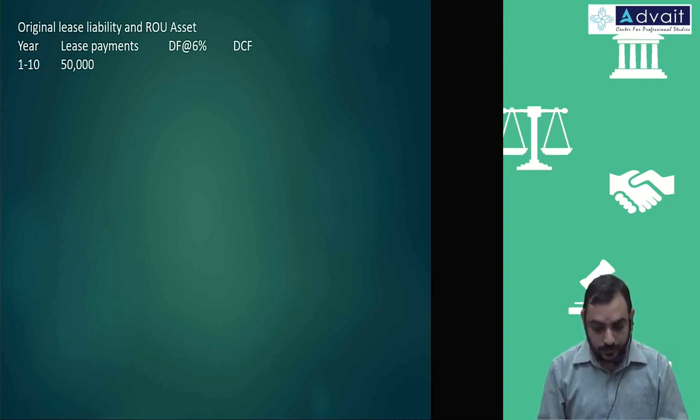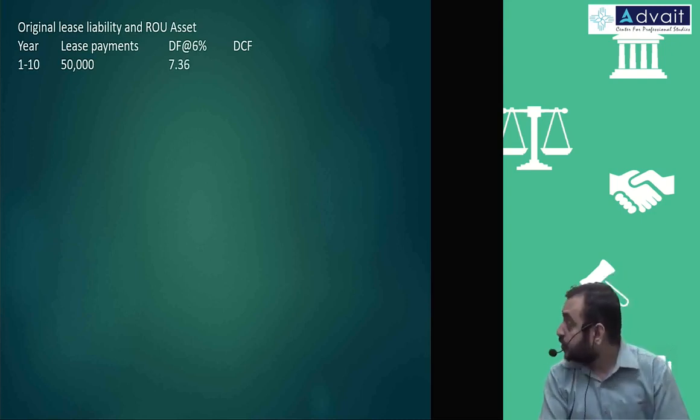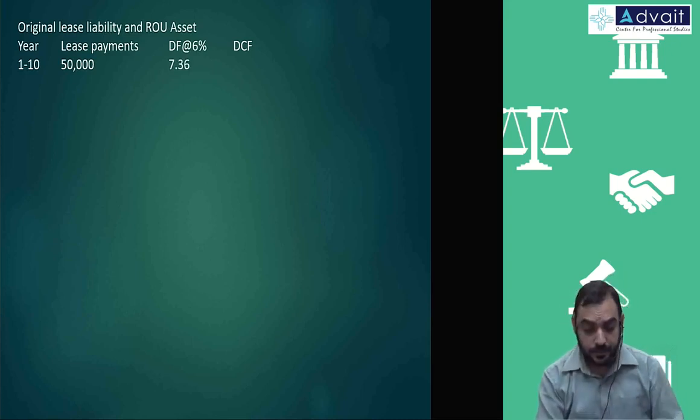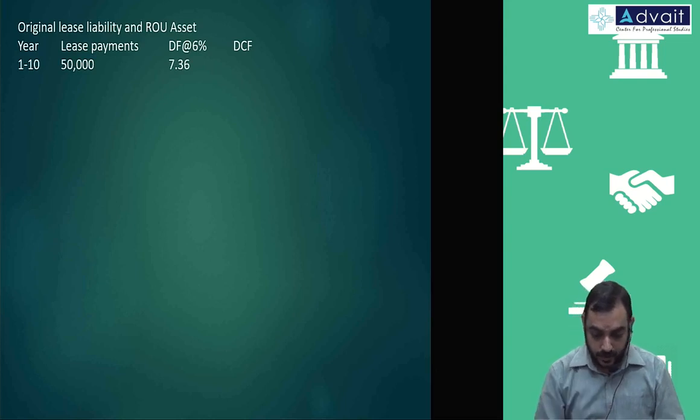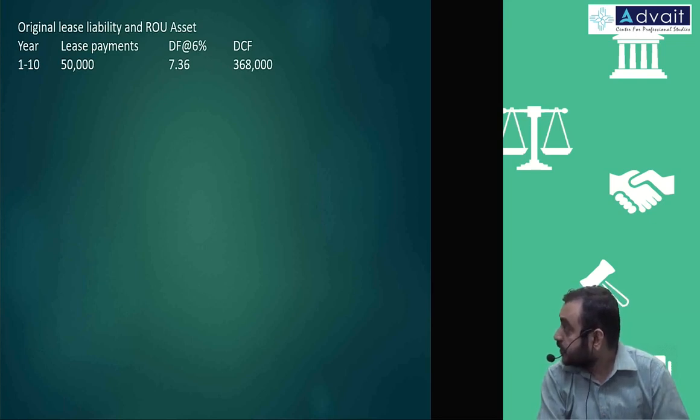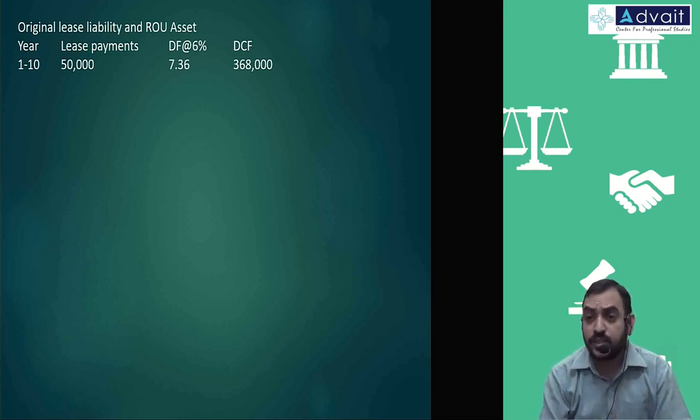7.36. So 50,000 into 7.36, 3,68,000. This is the original lease liability as well as the ROU asset. No other adjustment for initial direct cost, lease incentive, and pre-lease payments.